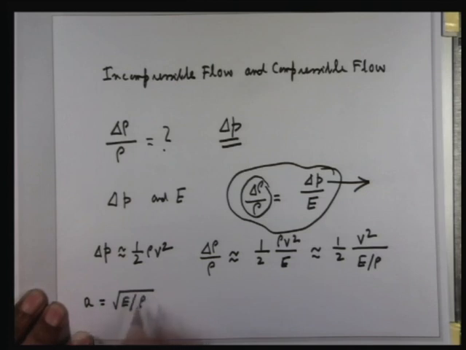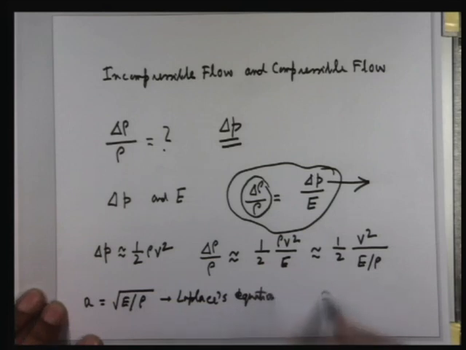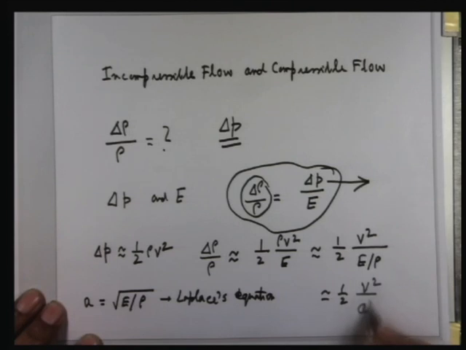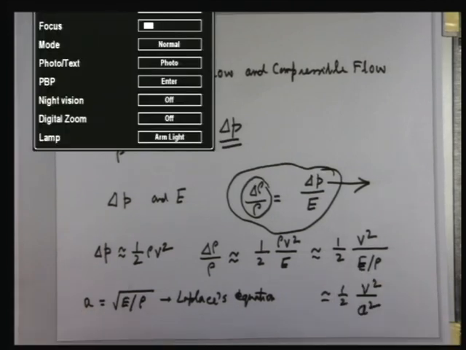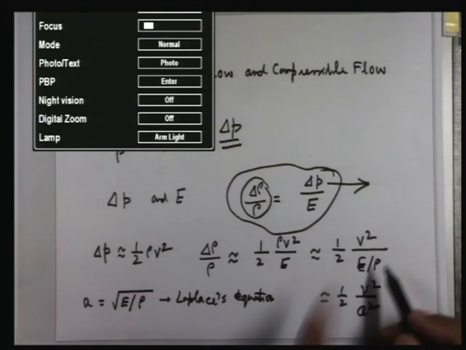Which is known as Laplace's formula, Laplace's equation. So therefore, this will be equal to half v square by a square. That means the speed of sound in a fluid medium depends upon its property, bulk modulus of elasticity, that means the nature of its compressibility, and the density, E by rho, in this fashion.